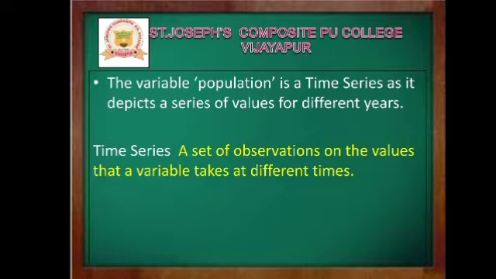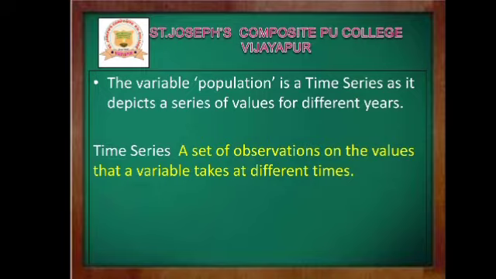So what is a time series? The time series is nothing but the data which are based upon a particular time, that is year, month, week, like that. So the variable, population, is a time series as it depicts a series of values for different years.